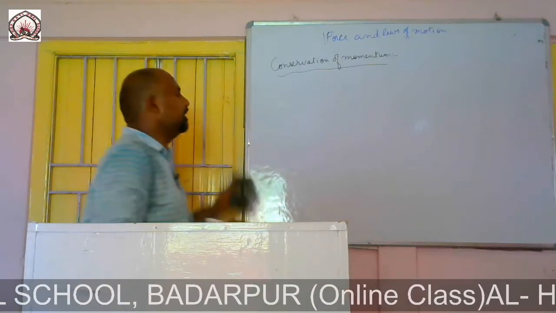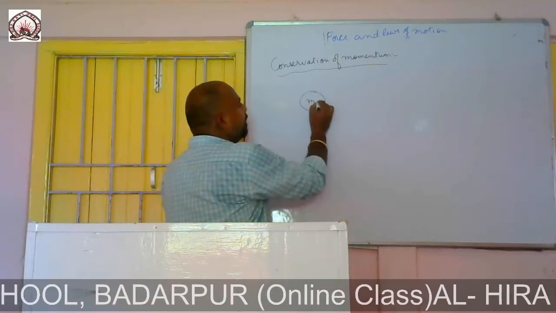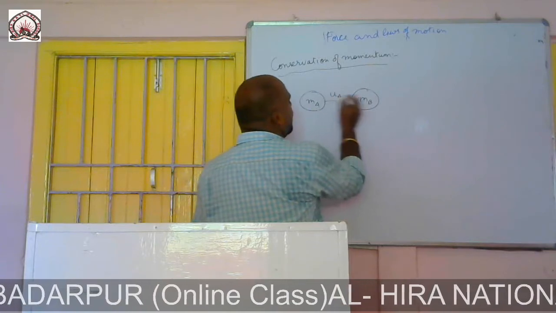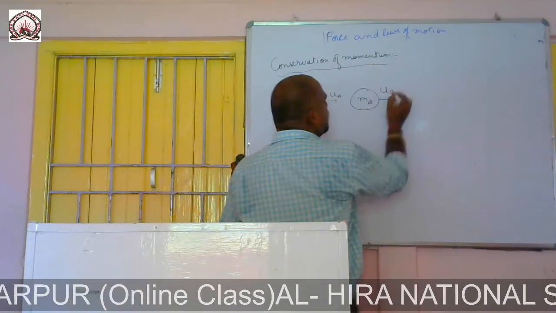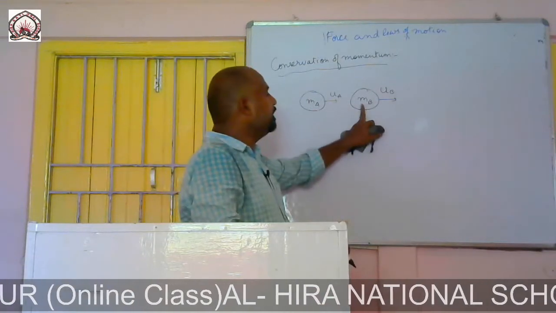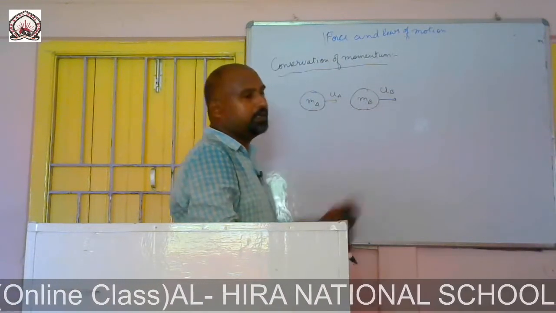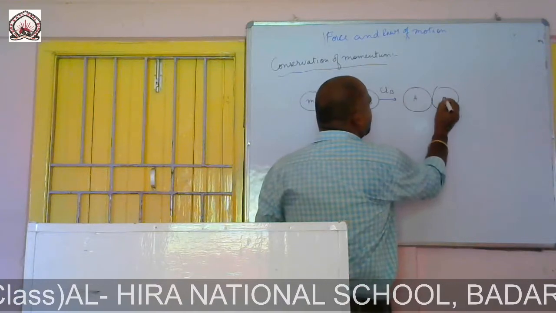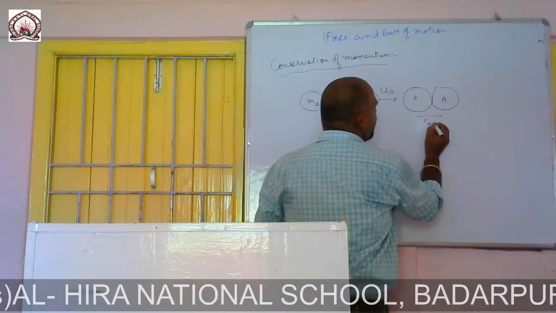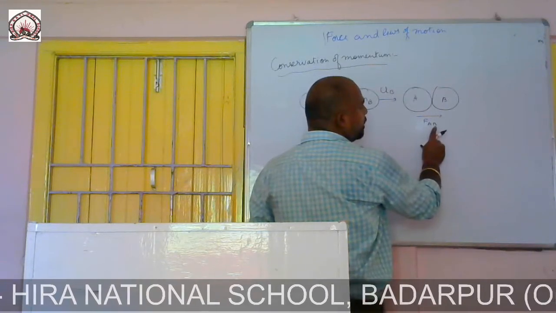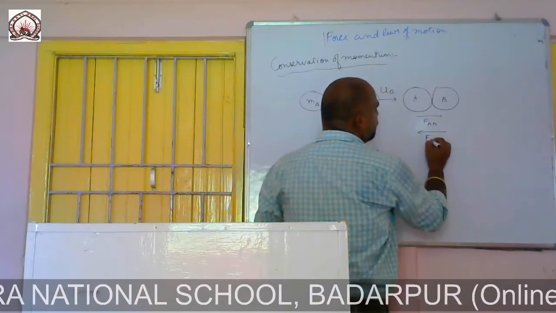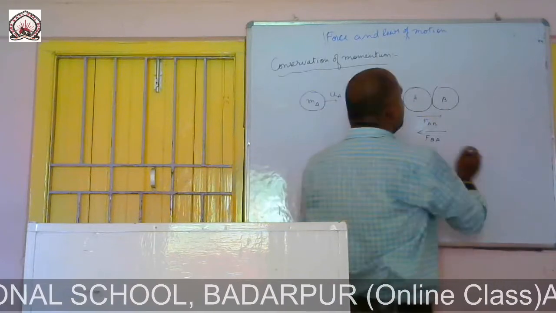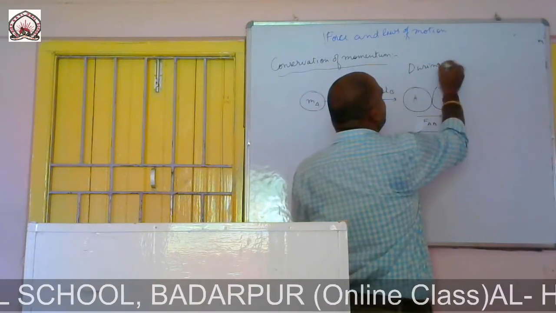Now let us consider this is a mass MA and this is a mass MB, with initial velocity UA of body A and initial velocity UB of body B. Now after collision between A and B, FAB will be the force on B exerted by A, and FBA will be the force on A exerted by B. This is nothing but during collision.